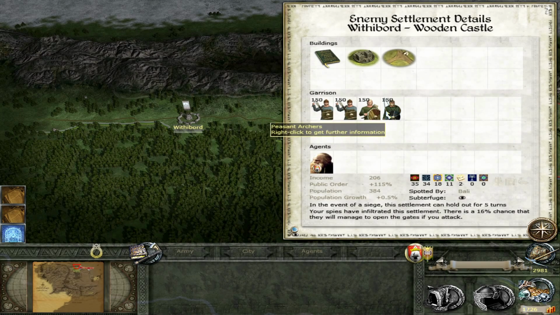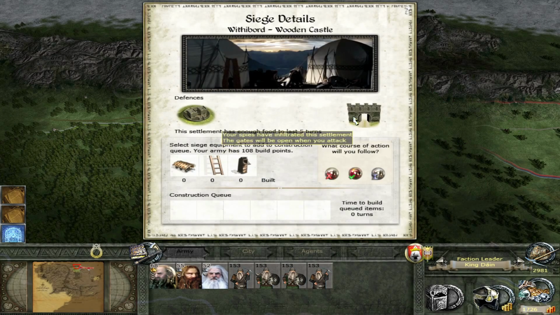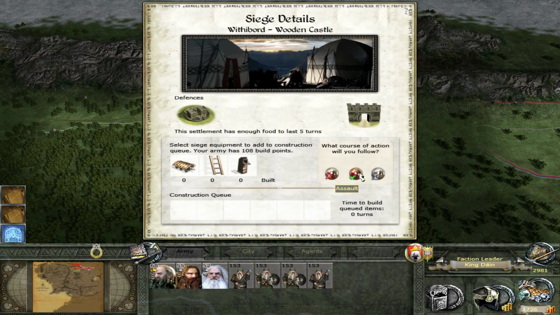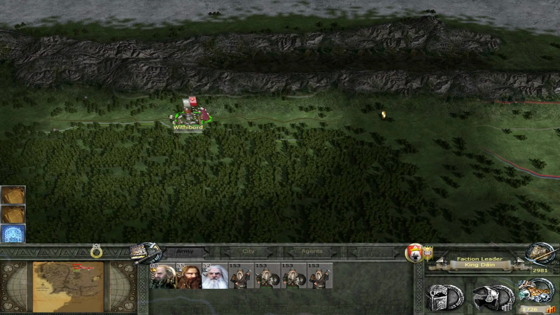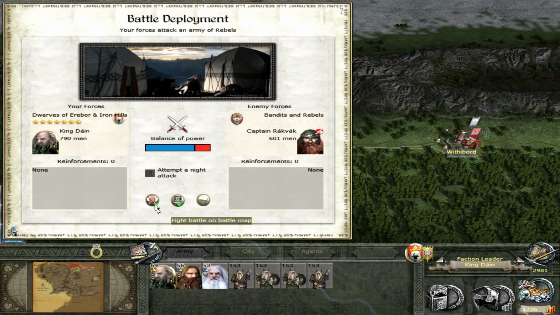Huntsman, huntsman. Peasant axemen and peasant archers. My king, it's your will, sire, so we can charge straight through. We shall hold up the dwarves! To battle! King Dane!